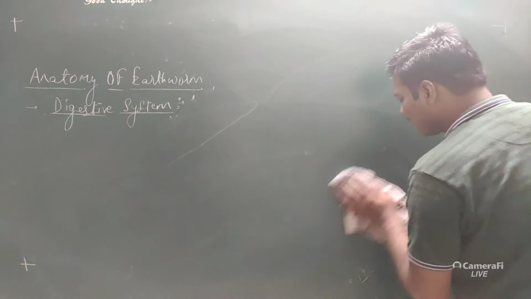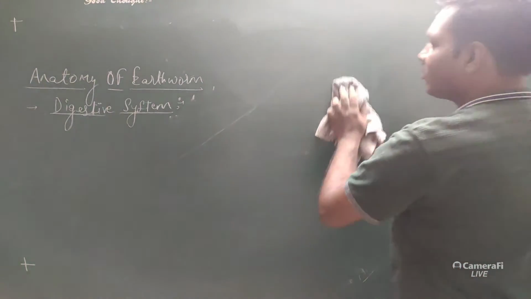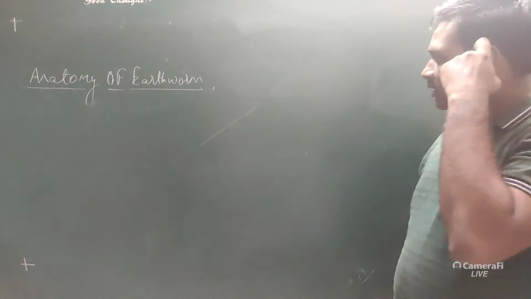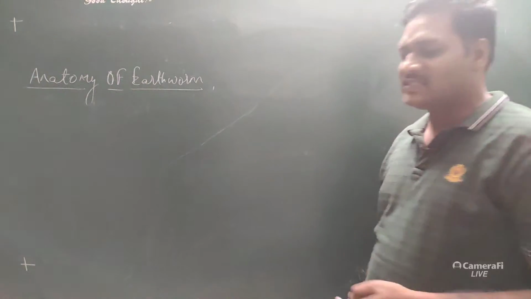So let's move to the next type of system, that is the circulatory system. What does it consist of, or what is it composed of? In the circulatory system we'll be talking about the pumping organ, that is the heart. What type of heart is seen in the earthworm? Let's see.